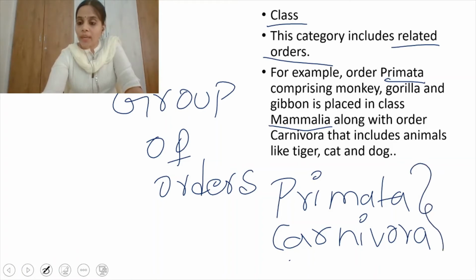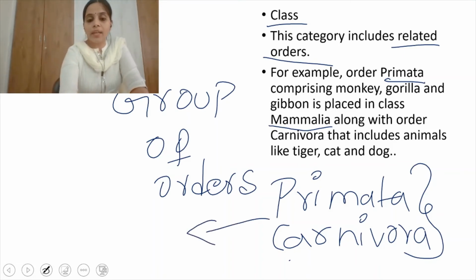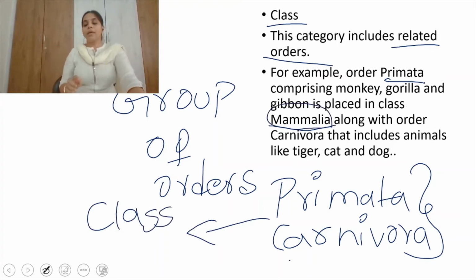These two orders contain different organisms, and all of them were grouped into one class, which we call Mammalia. Even though they are different orders, they belong to the same class, Mammalia.